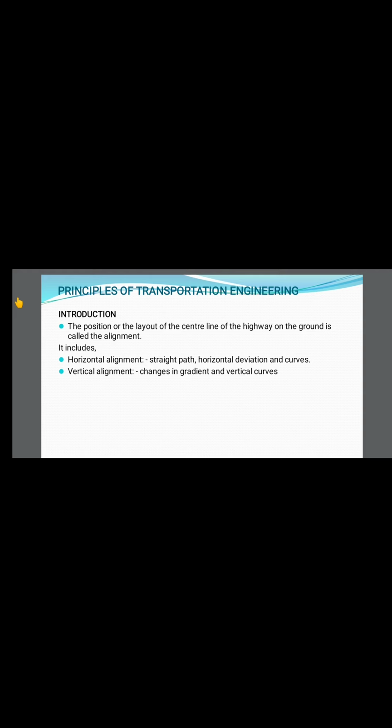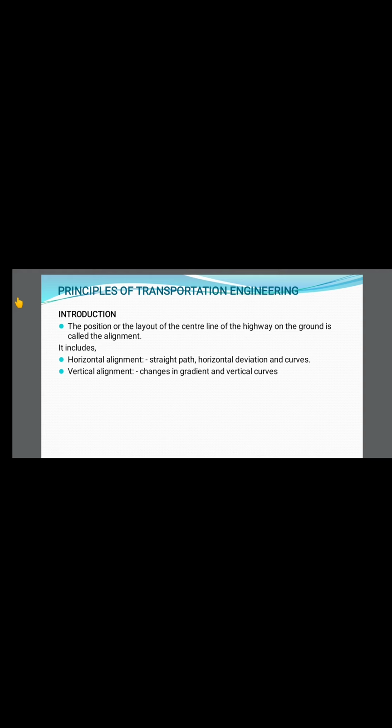You are making all the different points in one straight line, isn't it? Whatever different points are there on the field, you are making them into a straight line, right? That we call alignment. Similarly, in highway engineering, the position or layout of the center line of the highway on the ground is called alignment.